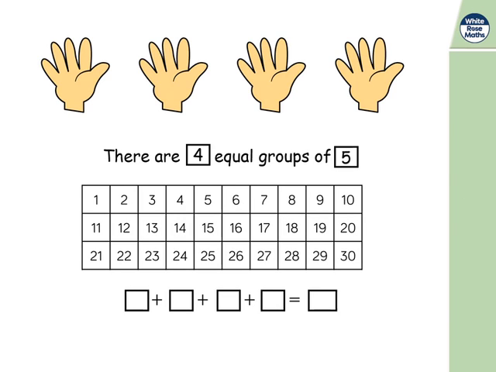Could we use a part of 100 square to help us work out how many fingers we have altogether? We need 5 plus 5 plus 5 plus 5. So let's colour our first 5 on the 100 square. And then we add another 5. 5 and 5 is 10. And then another 5. 1 ten and a 5 is 15. Oh, I'm starting to see a pattern. So I think 20 is going to be the next one. I've counted 4 5s and I've got to 20.